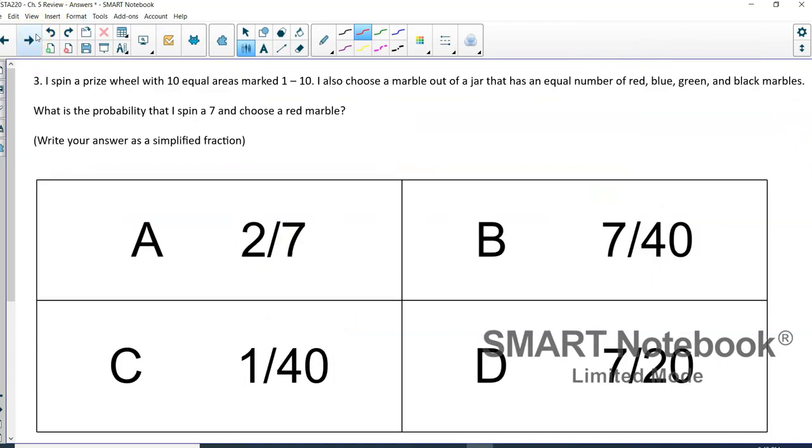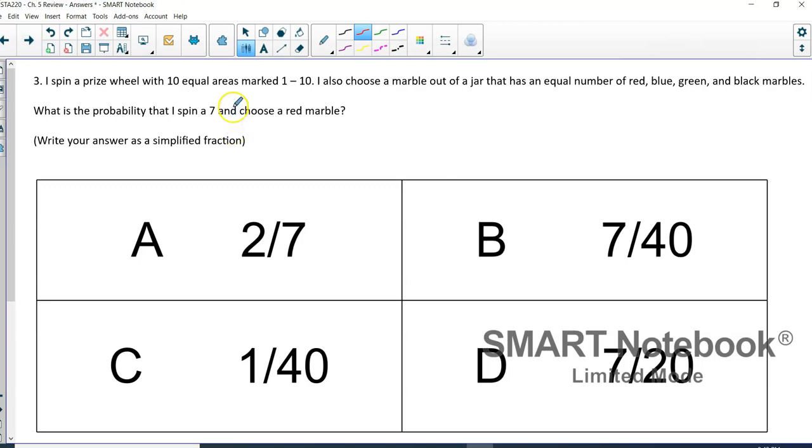All right, the next one, we're spinning a prize wheel. It's got 10 equal areas. We're assuming that the prize wheel is fair. It's equally likely to fall on any of the spots. And then we have a jar of marbles that has 4 colors that are all equal numbers in there. So we don't know exactly how many are in there, but we do know that they're all an equal number of those 4 colors. So what's the probability that I spin a 7 and choose a red marble?